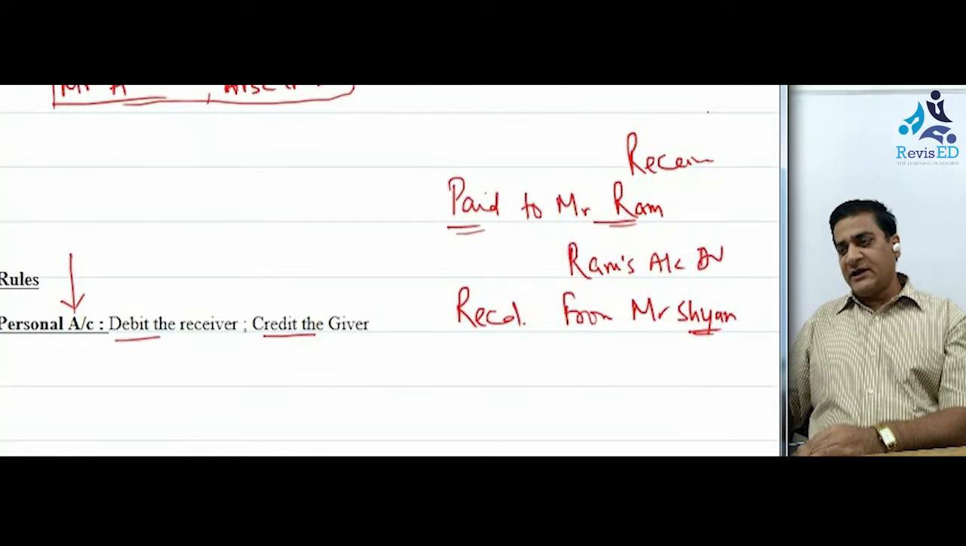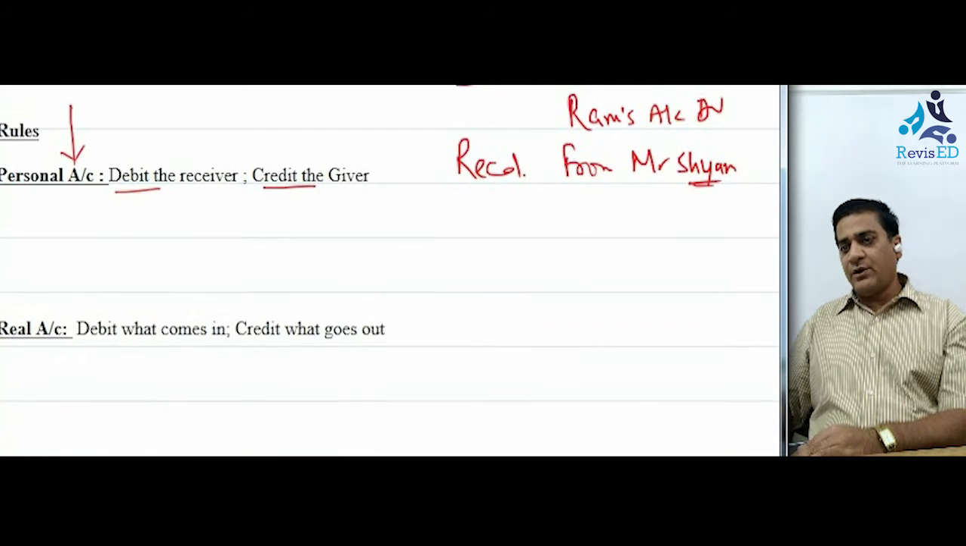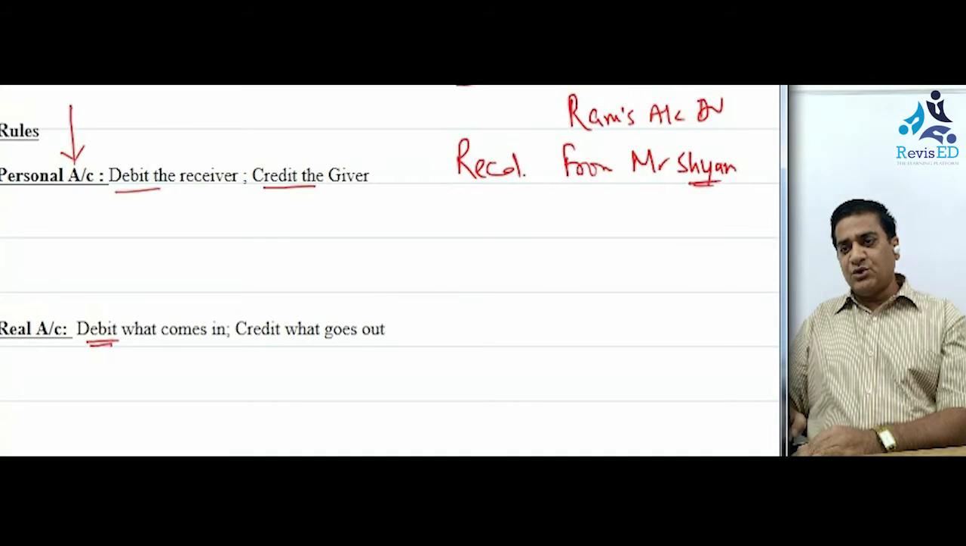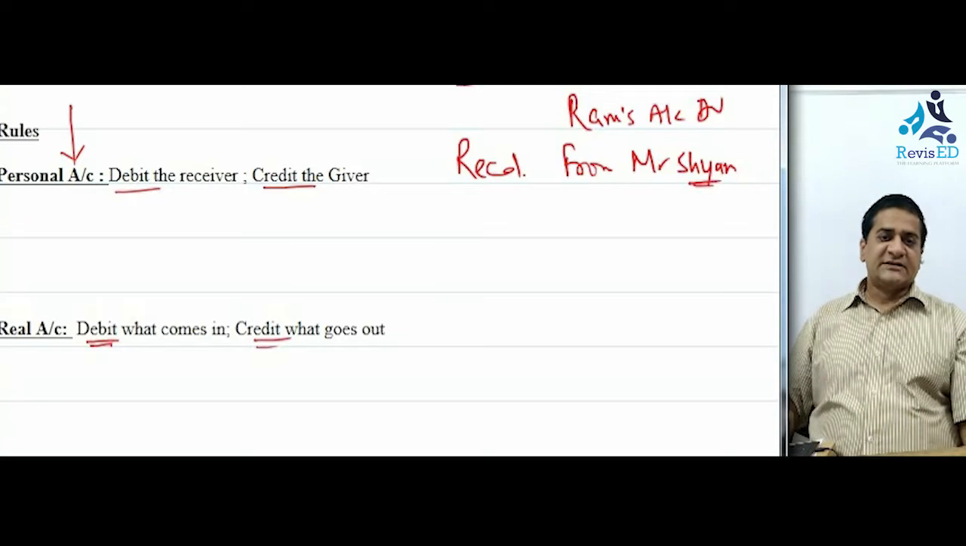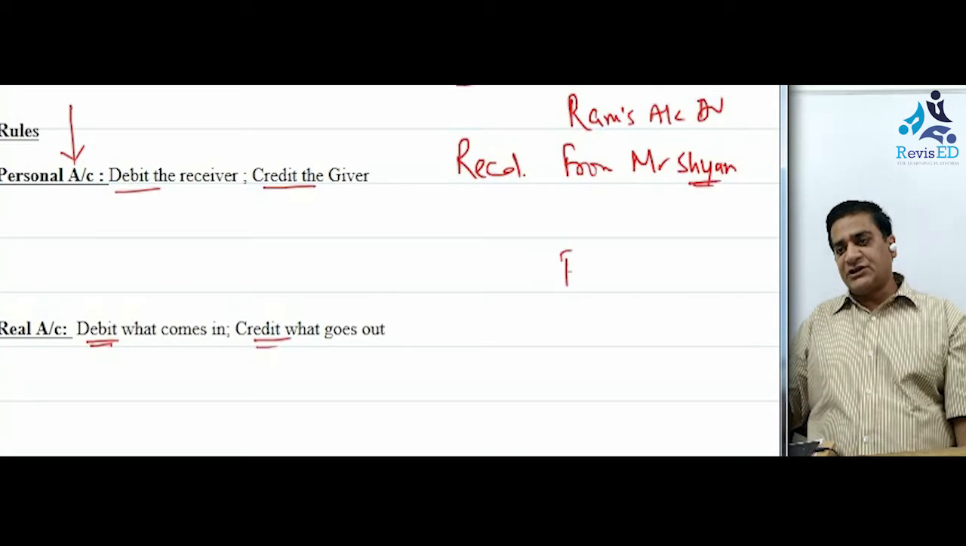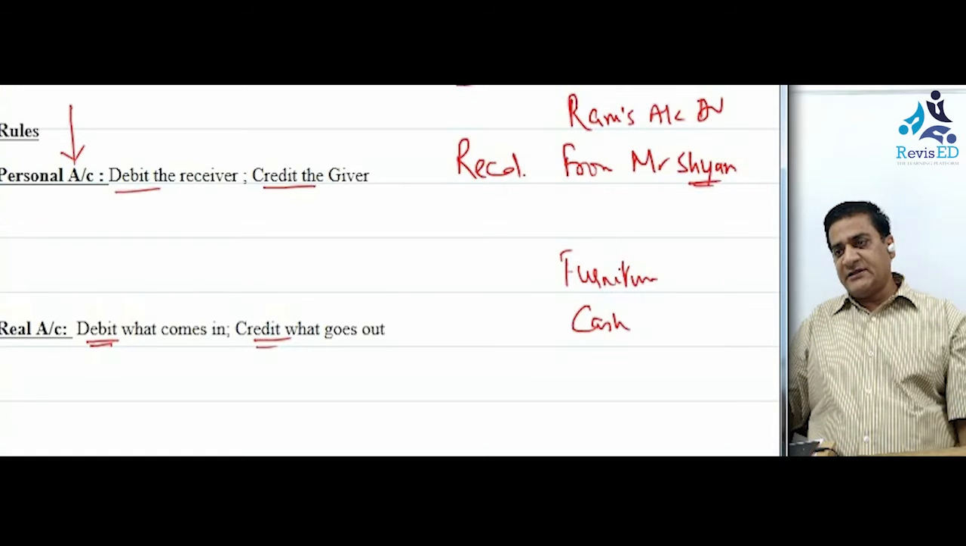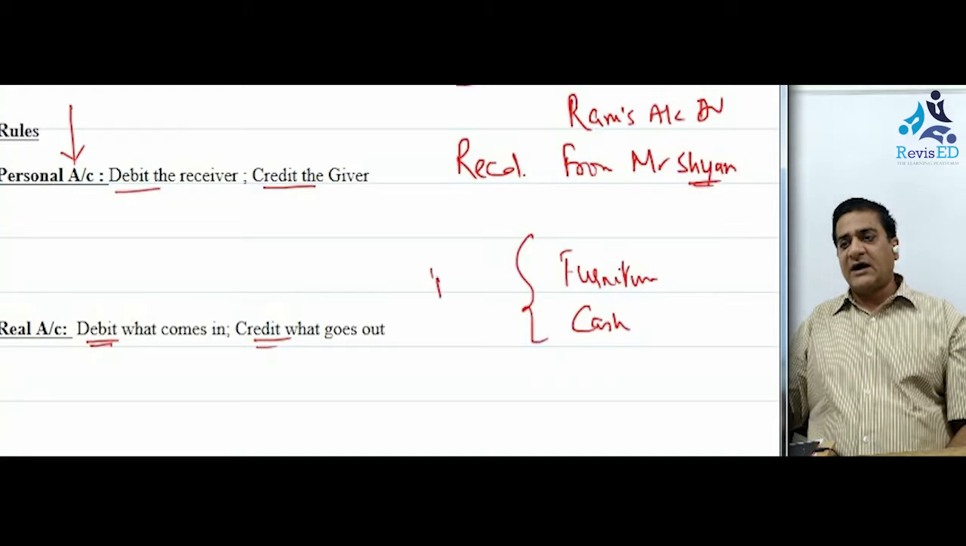Now talking about the next account, which is the real account. The rule for real account says debit what comes into the business and credit what goes out of the business. Say for example, if I say furniture purchased, it has two accounts, one is furniture and the other one is cash, and both are covered under the real accounts group.